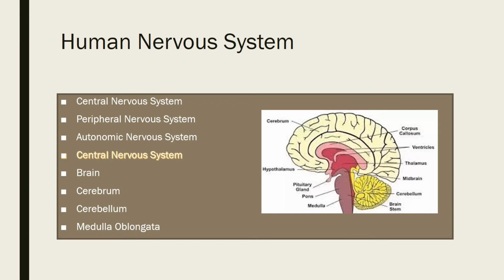Functions. It controls voluntary activities. Voluntary activities are those that are under our control, under our will, like vision, hearing, speech, taste, smell, touch, cycling, etc. It is also responsible for thinking, memory, learning, reasoning, intelligence, and consciousness.